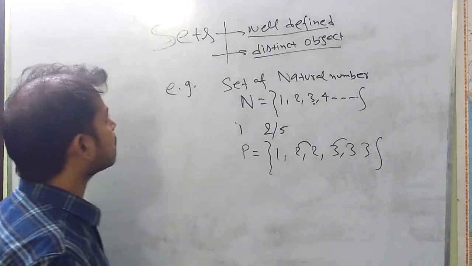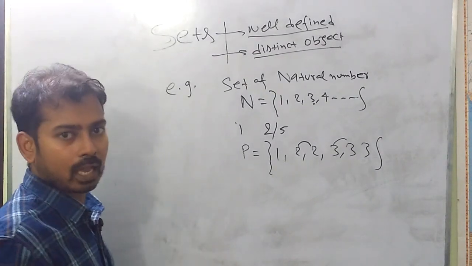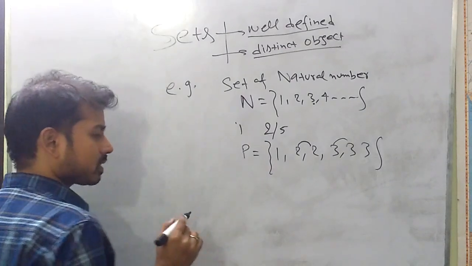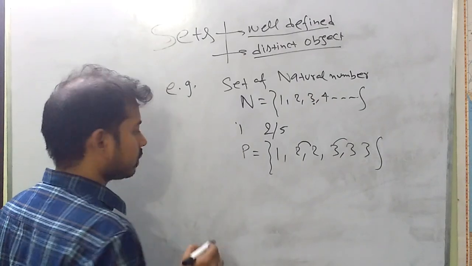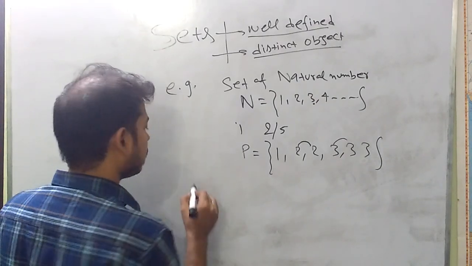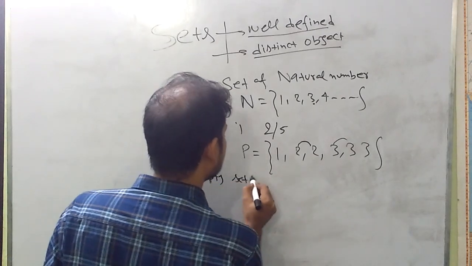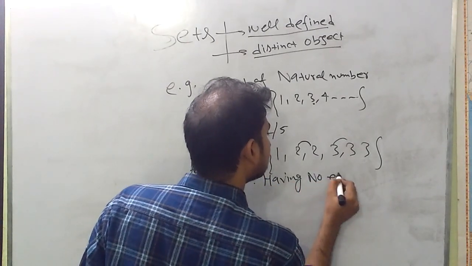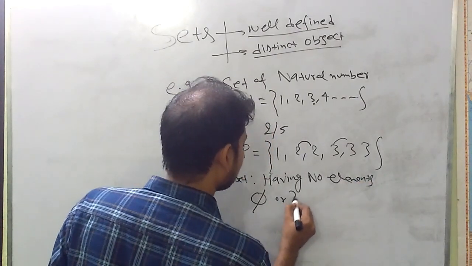We are going to understand some more terms related to sets, like what is the empty set. An empty set is nothing but a set having no elements. A set in which there is no element at all. Empty set, having no elements, is represented by phi or like this.